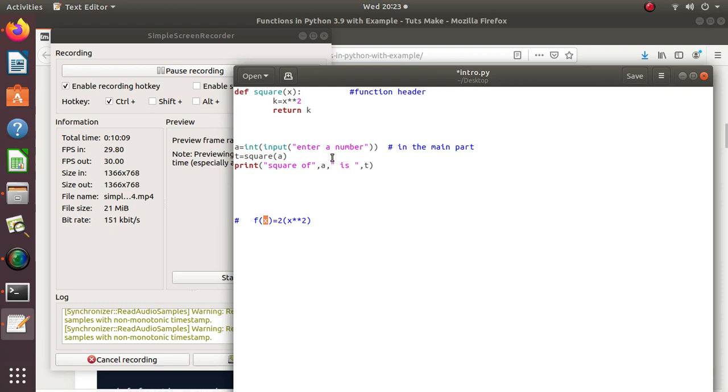Whereas calling of the function is taking place here. In this line, we are calling the function, which means using the function. And here, we are using the function, taking the value and putting it in the variable t, and here we are simply printing the value of t.